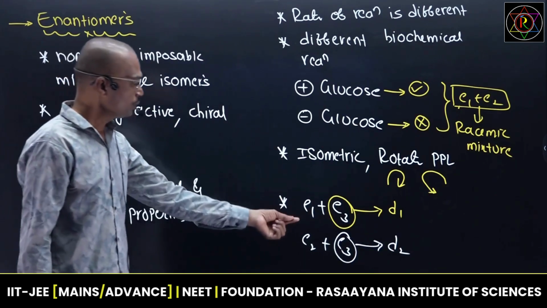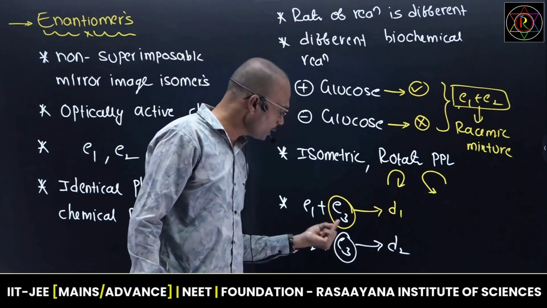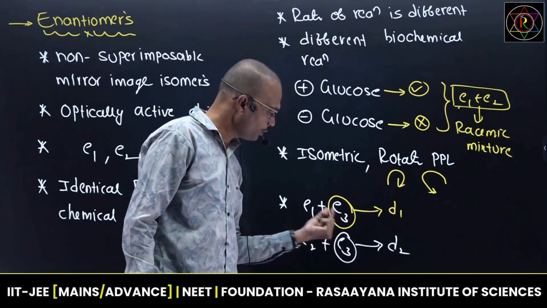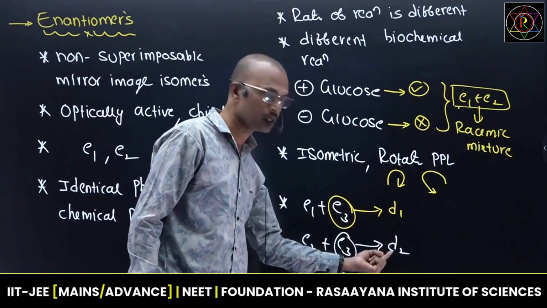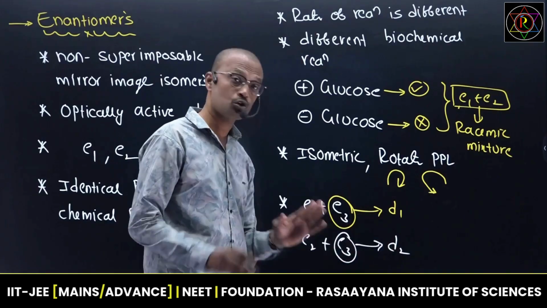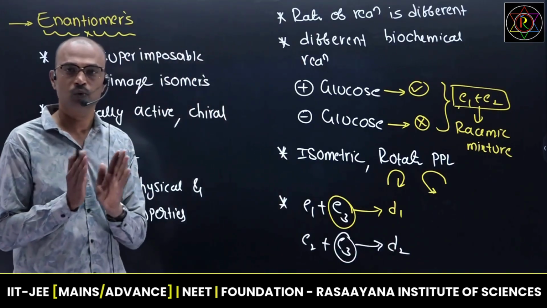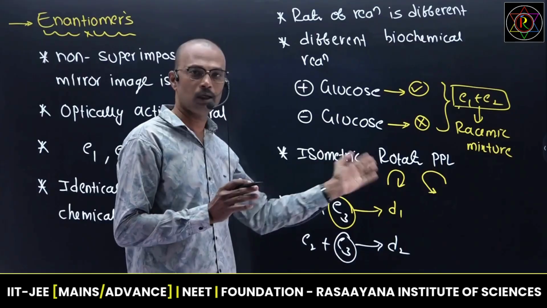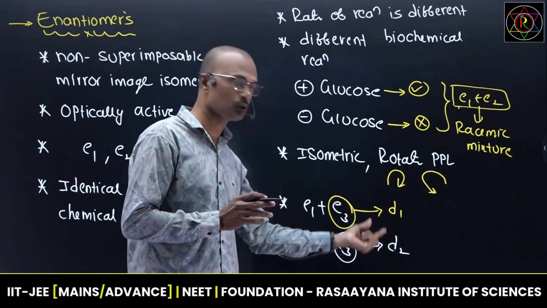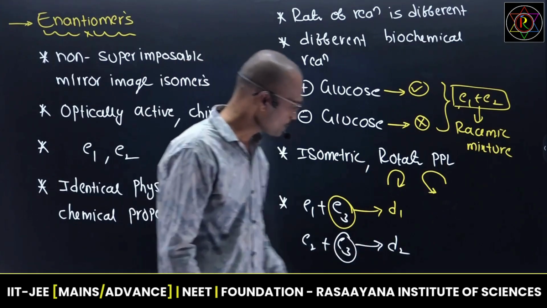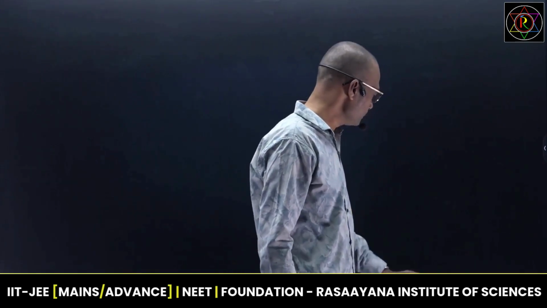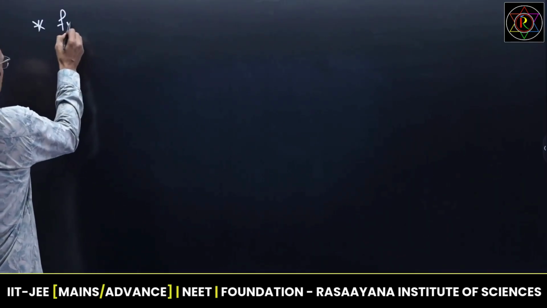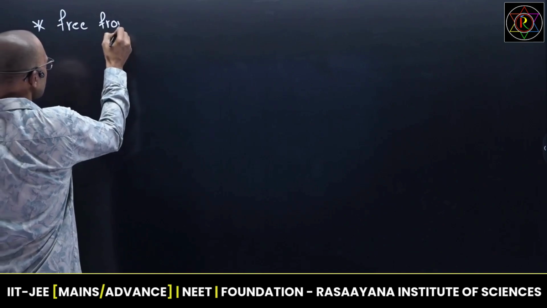When two enantiomers combine with a chiral reference, they always develop diastereomers. Diastereomers may be optically active or inactive. Don't think that enantiomers are optically active and diastereomers are optically inactive; that depends upon the connectivity within the molecule. Next, suppose I take any enantiomers: enantiomers are completely free from symmetry elements.